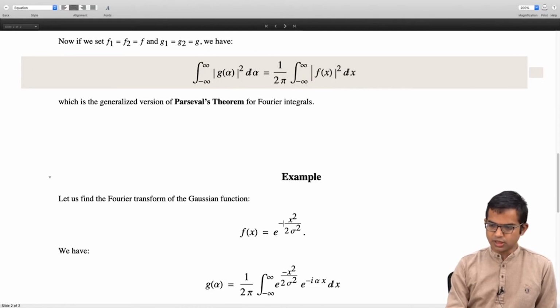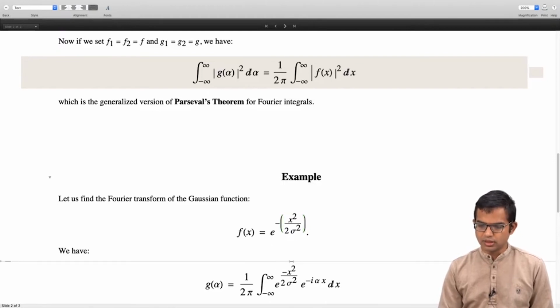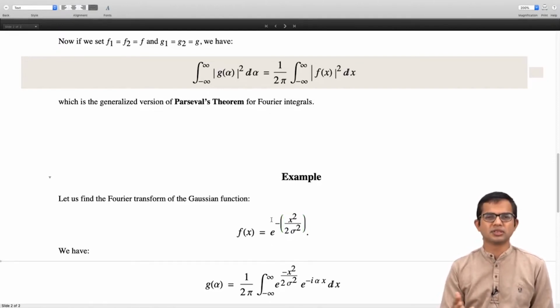But the key point is that this is what I am referring to. It's an exponential over all of this stuff, and likewise, this is going to appear later on as well. So if I want to find the Fourier transform of this function, this is the Gaussian function, right? You have seen what it looks like. It's peaked at the origin, and then it tapers off and falls off very quickly on both sides, and it's symmetric about the origin.